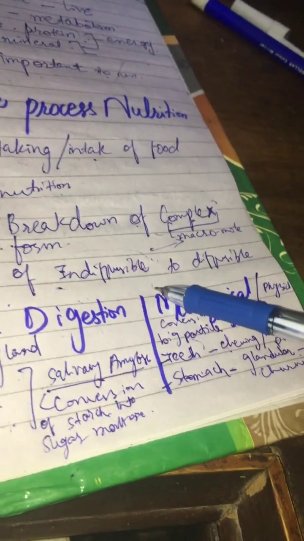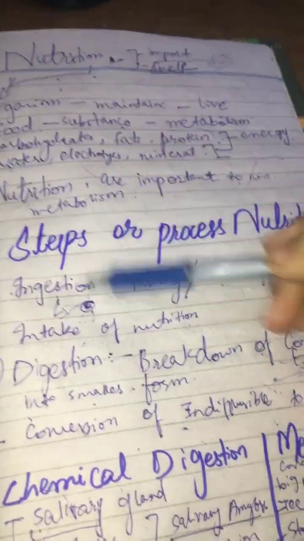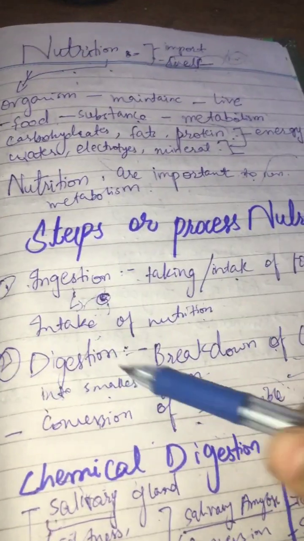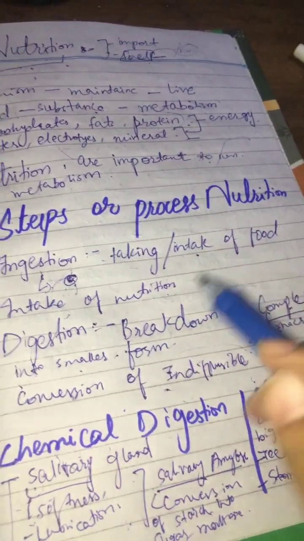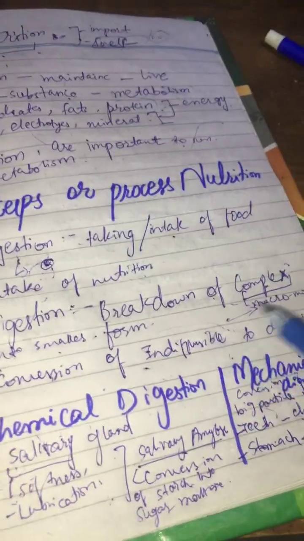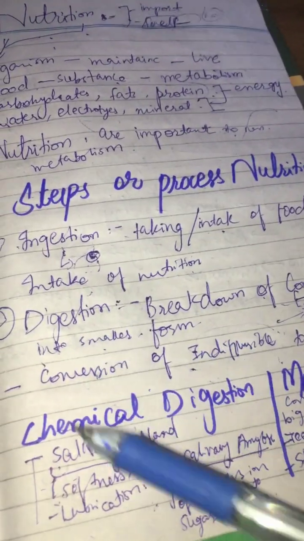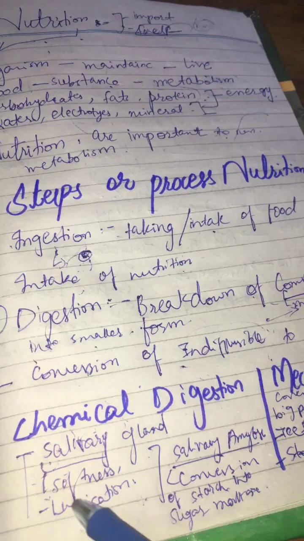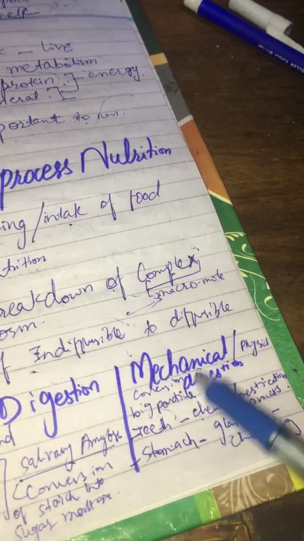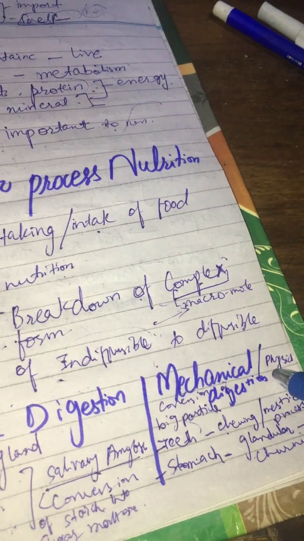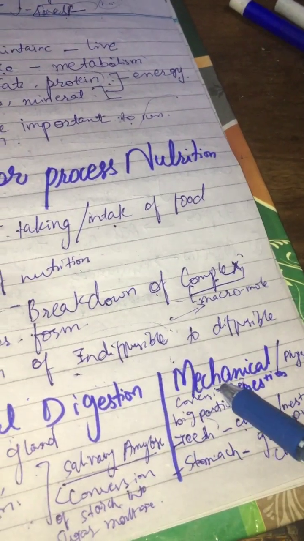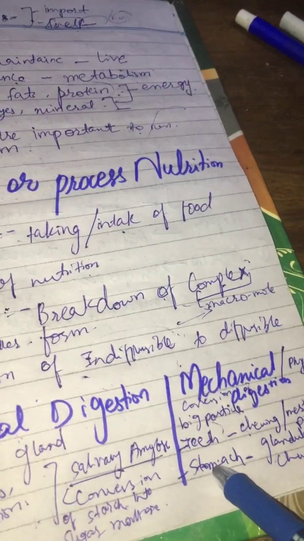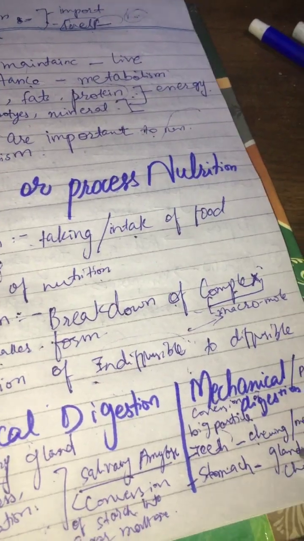So this was chemical digestion, and this was mechanical digestion. If we recall it all, these are the steps. First is ingestion, which means intake of food. Second is digestion, which is the breakdown of complex food particles, the conversion of indiffusible to diffusible particles. Digestion can be of two types: chemical digestion, where chemicals are very important and without them the processes are not done, and mechanical digestion, also known as physical digestion, which is the conversion of big particles into small. Teeth help us in chewing, known as the mastication process, and secondly the stomach carries out the glandular or churning processes.